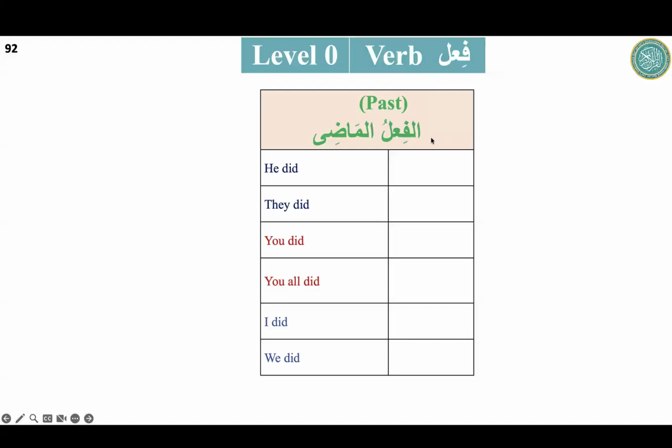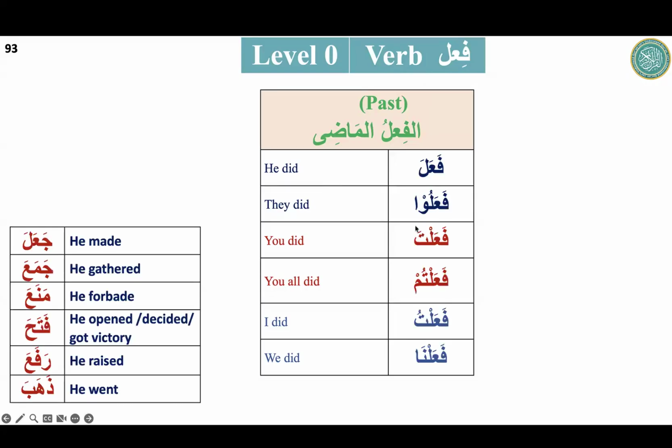Fa'ala means he did. Fi'l means to do something, doing. So we always start with fa'ala as the starting Madi. And what is happening in the past, just for revision, is that from the end you will see the shape changing.